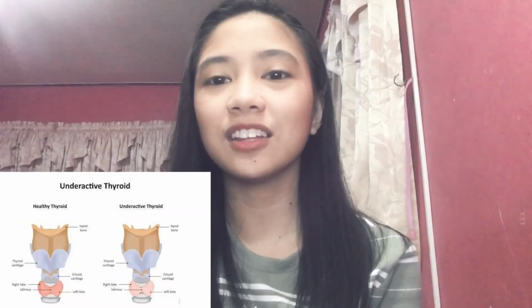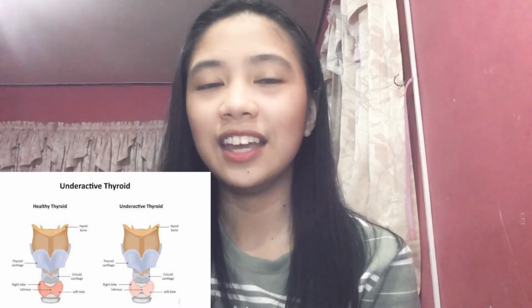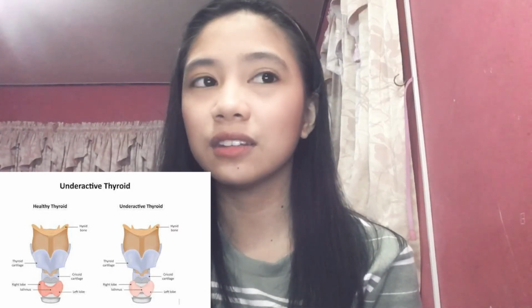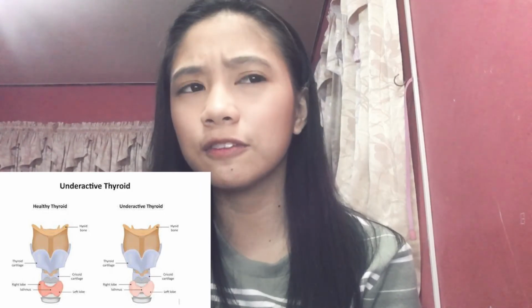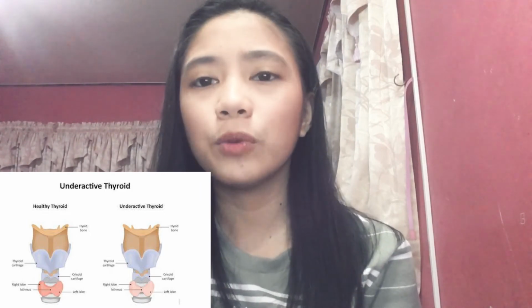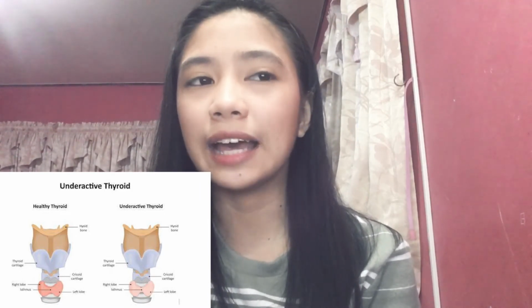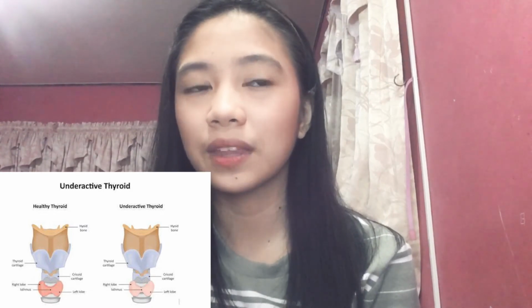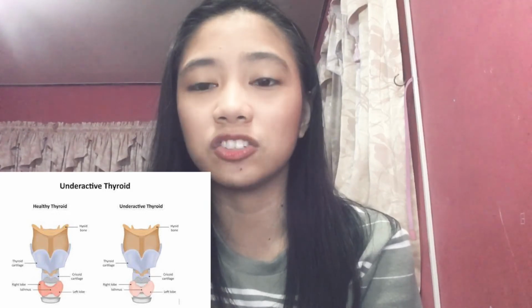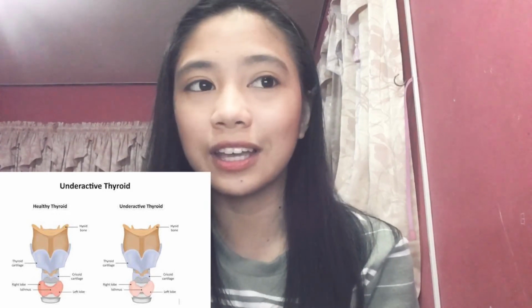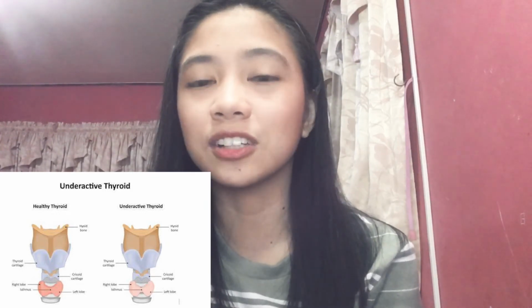The next is hypothyroidism. It means not enough thyroxine is secreted. It may be due to lack of iodine, and one of the major causes of other types is inflammation of the thyroid, which destroys the ability of the gland to make thyroxine. Symptoms include dry and itchy skin, dry and brittle hair, constipation, and muscle cramps at night.